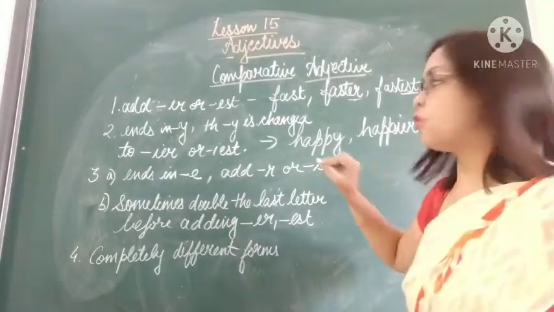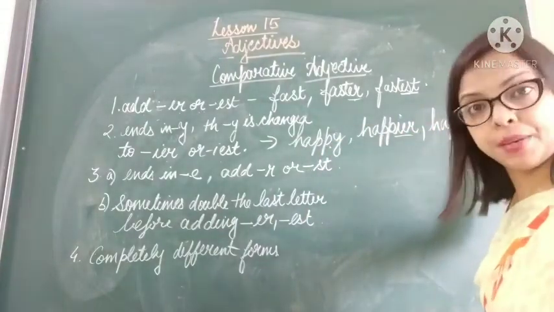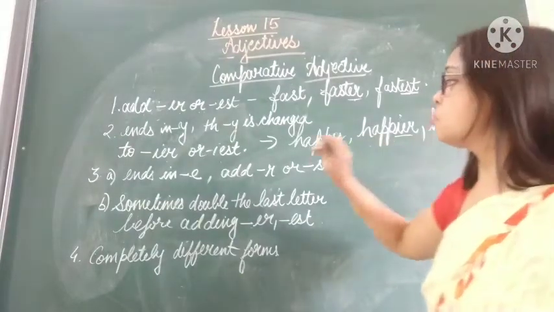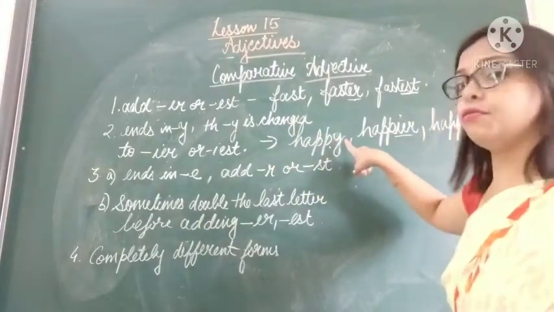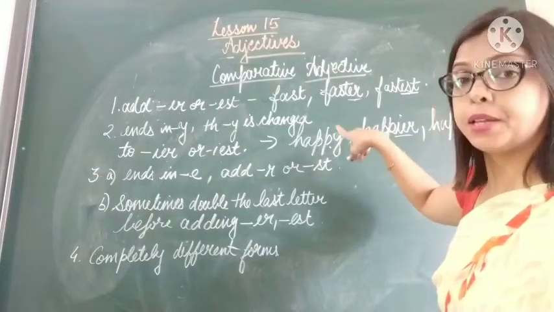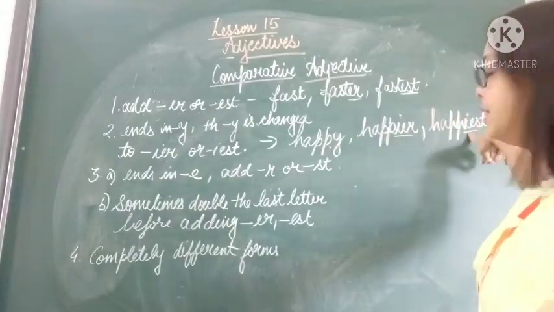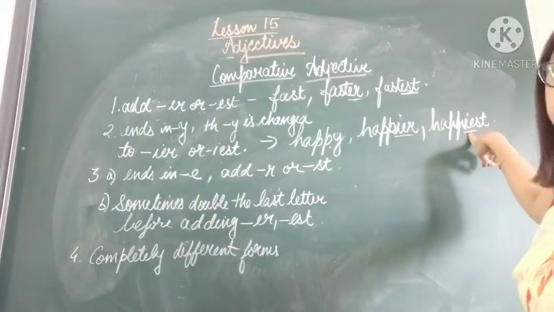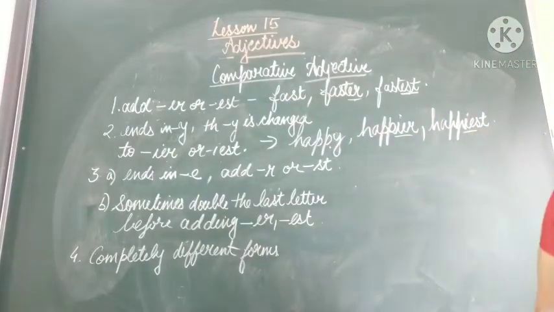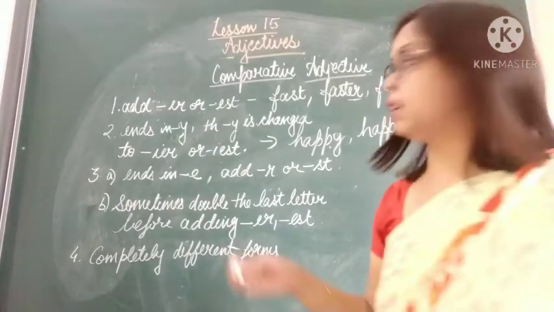So we see the three forms: happy, happier, and happiest. So if the adjective ends in y, we remove y, and in place of y we add ier or iest as required.